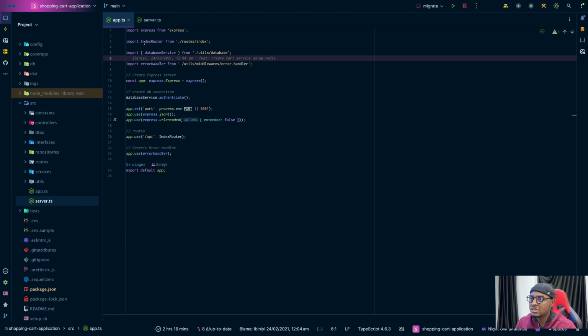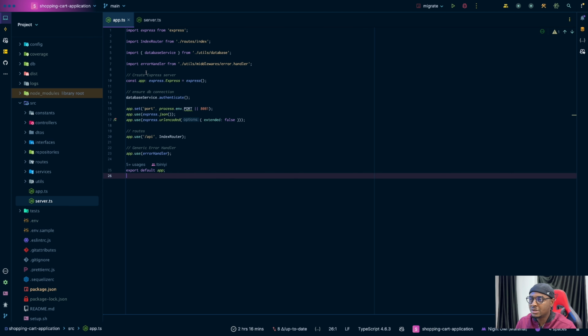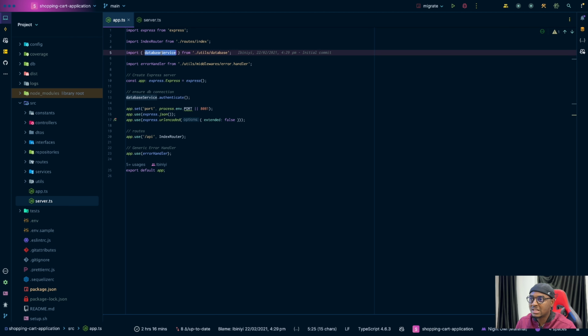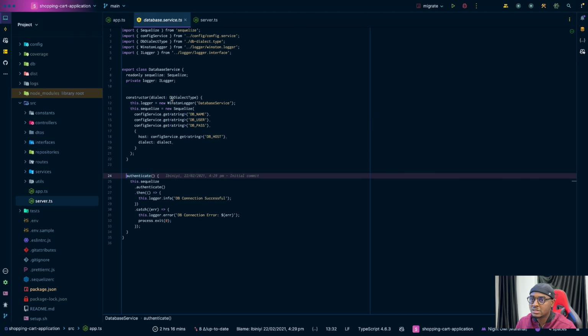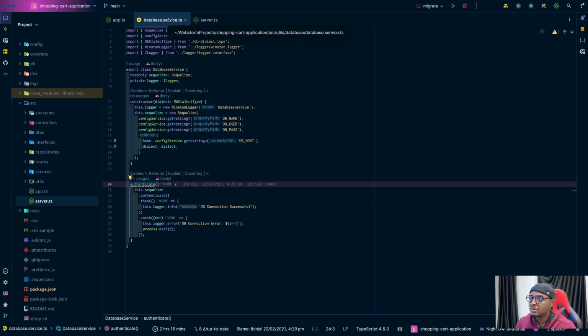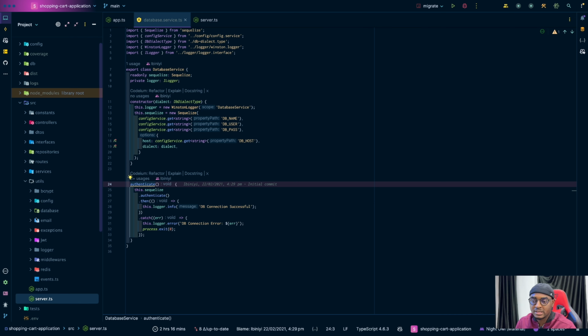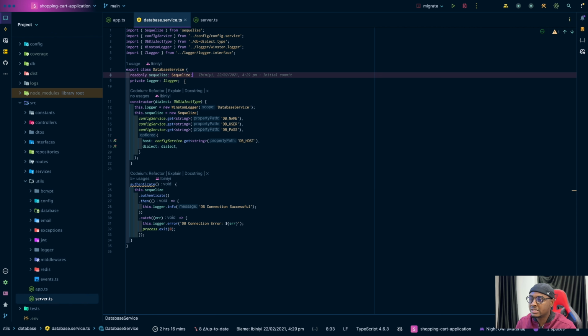So this is very straightforward actually. You will see, this is Express. I have a database service, which is basically connecting to the database, right? So if you open this, it comes to utils. So I have utils, then database. Basically this is just connecting to the database, right? Yeah, as you can see, just connecting to the database. And then what else do I want to mention here?